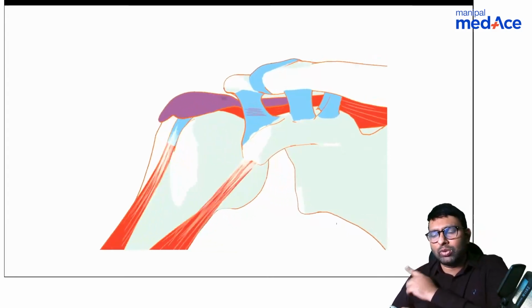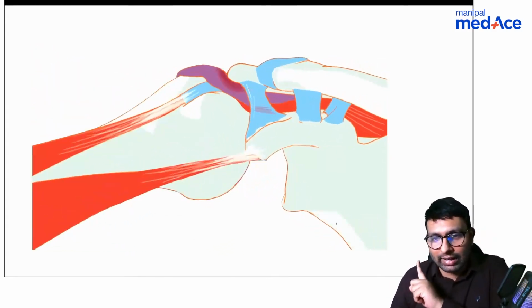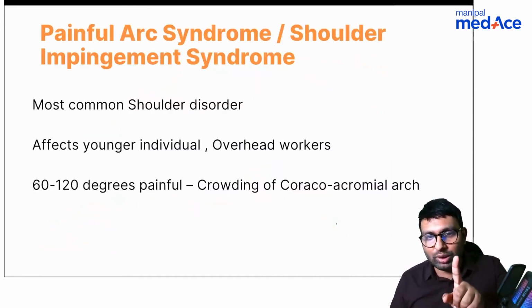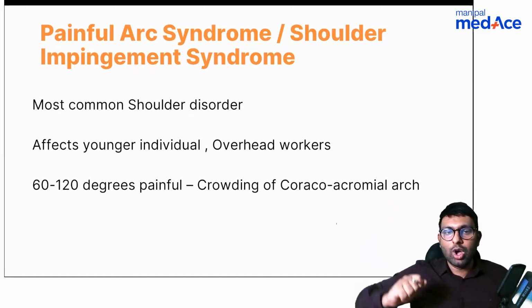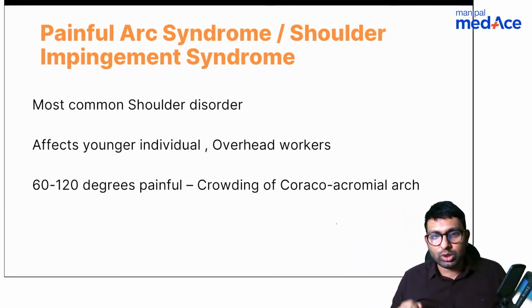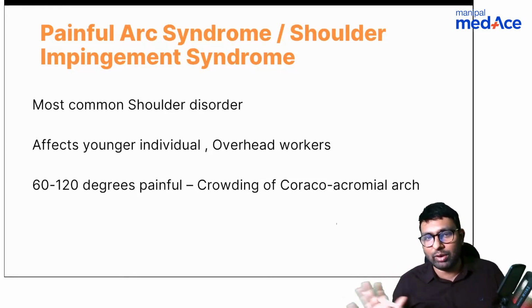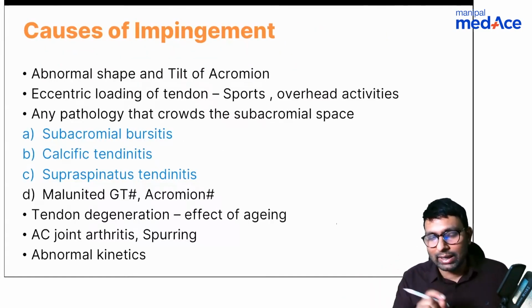I'll complain of pain between 60 to 120 degrees. This is called painful arc syndrome, not subacromial bursitis. This is the most common shoulder disorder, also called impingement syndrome. It affects younger individuals, mainly those involved in overhead work. The classical feature of painful arc syndrome is that 60 to 120 degrees will be painful because of crowding of the coracoacromial arch. Now, why is that impingement occurring?